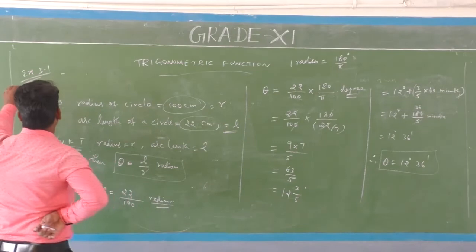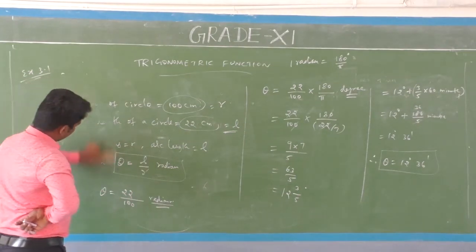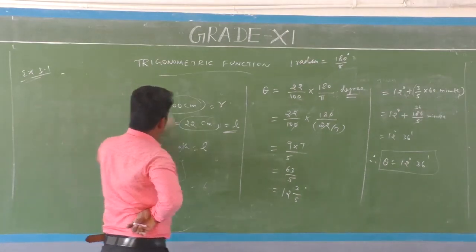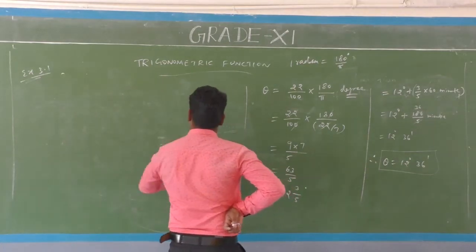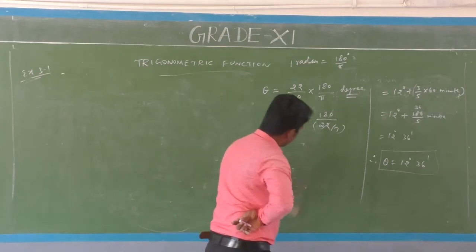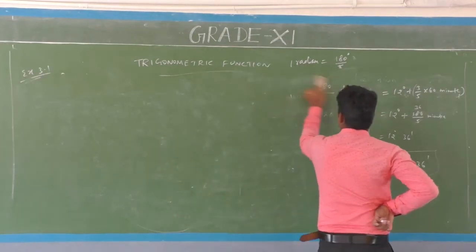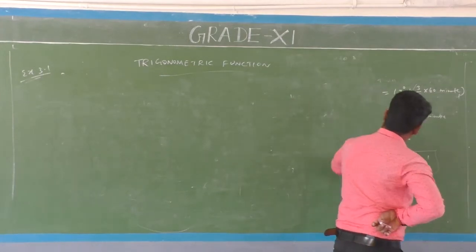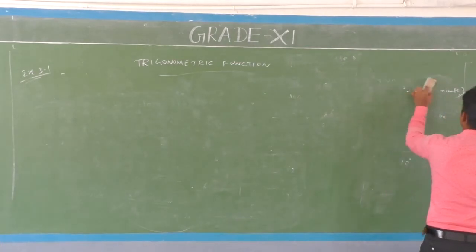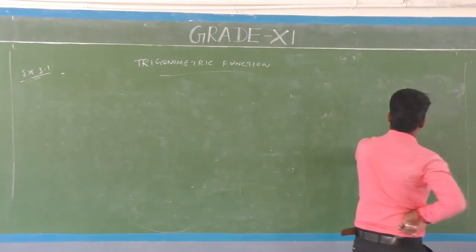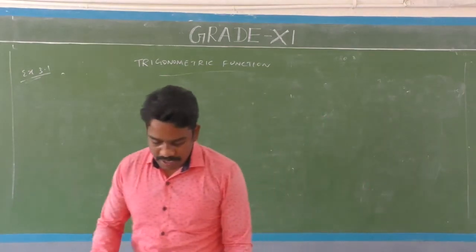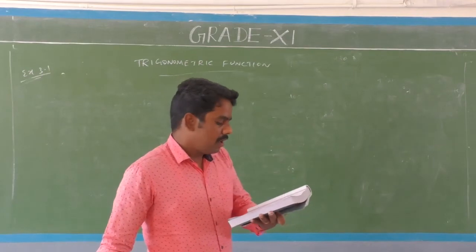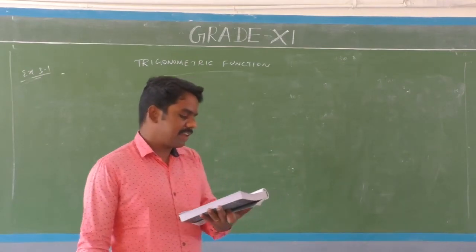Next one, fifth question. Take the book, page number 55, Exercise 3.1, fifth question.